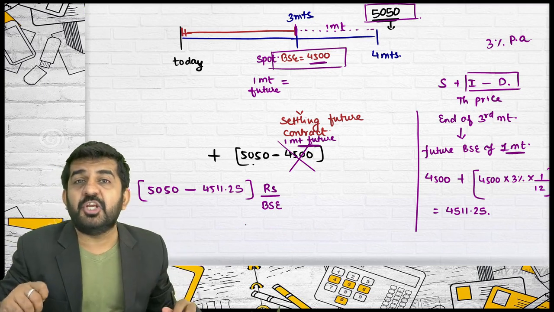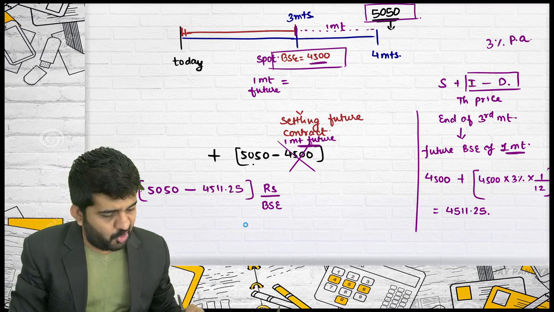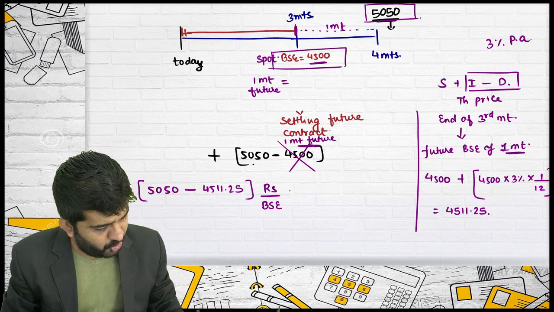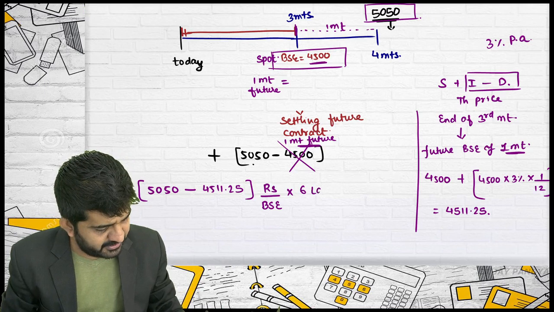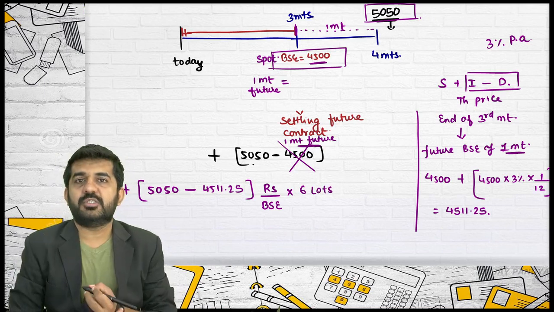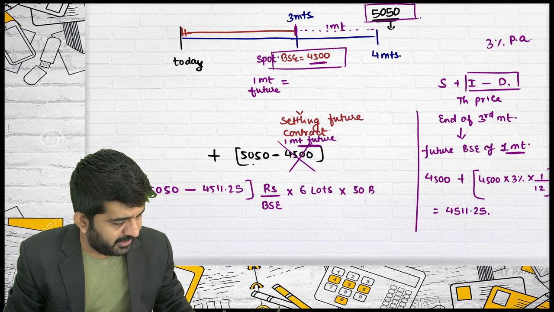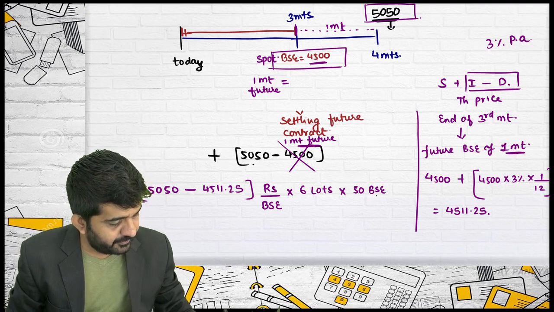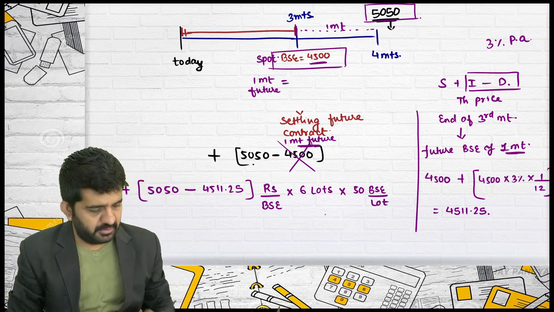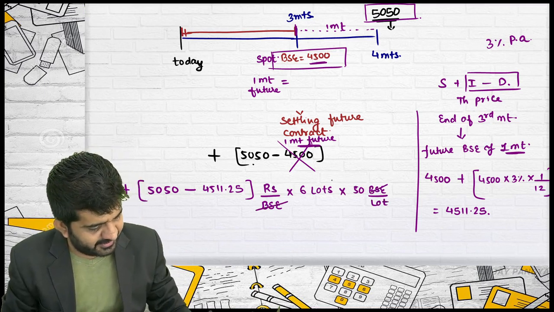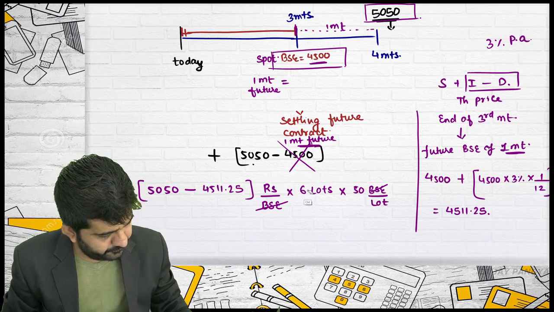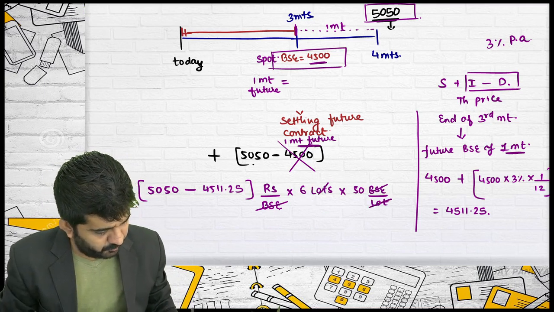Am I bearish in one BSE or 6 lots? I am bearish in 6 lots, into 6 lots. So, one lot contains how many BSE? 50 BSE per lot. BSE will get cancelled. Lot will get cancelled.